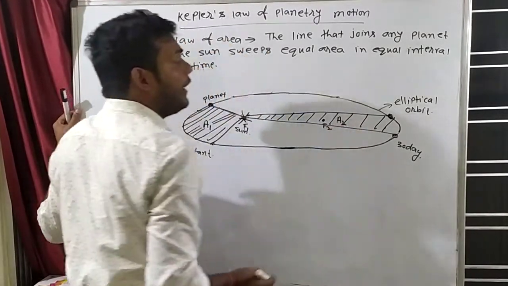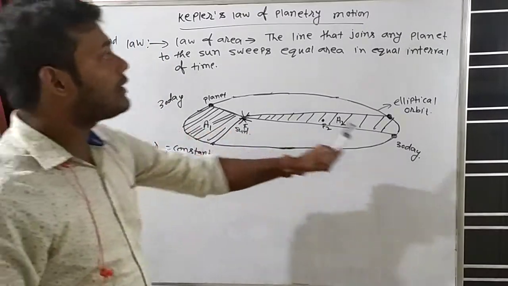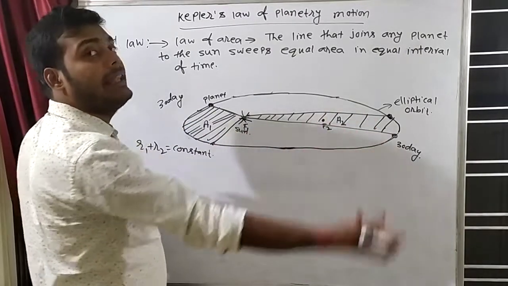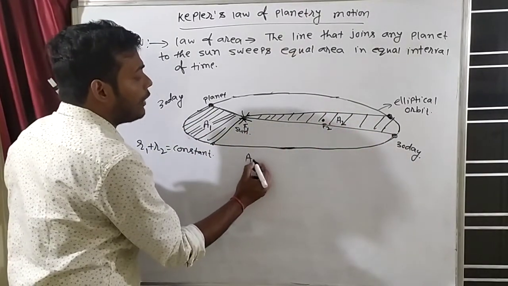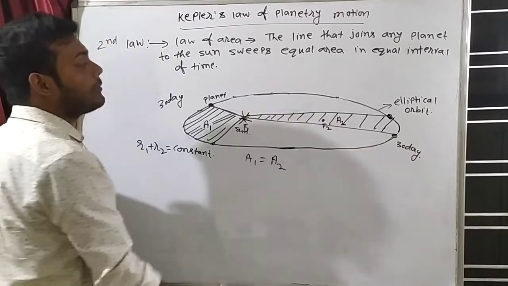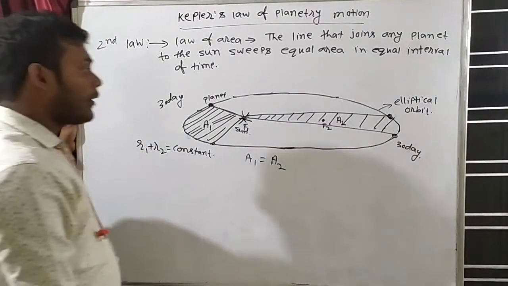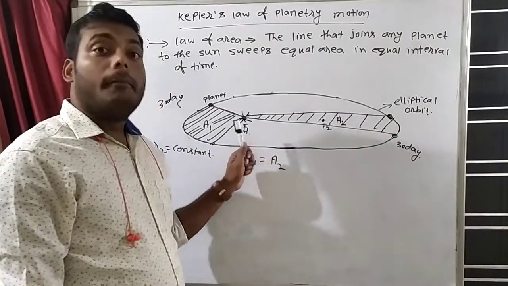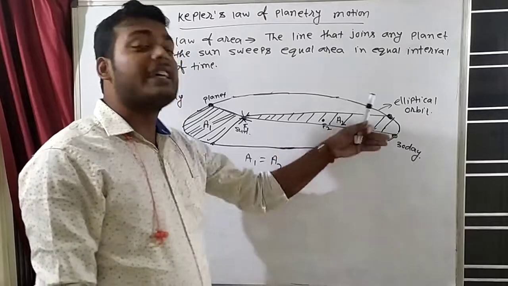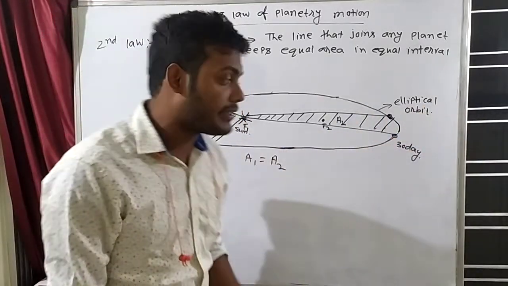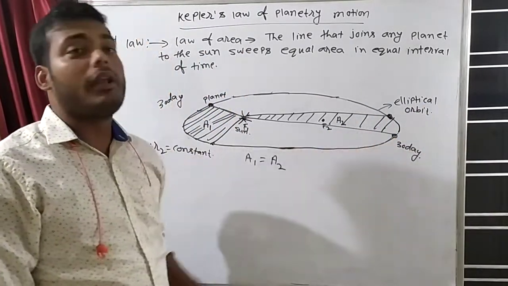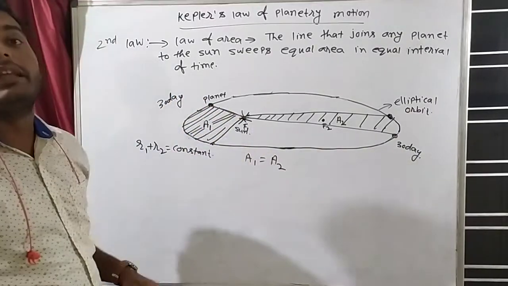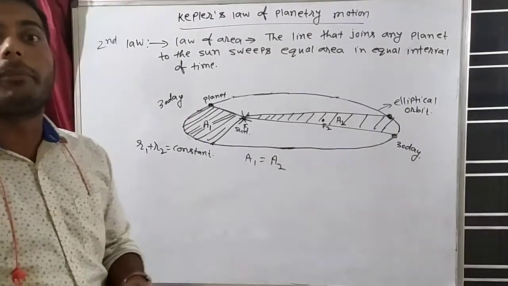And here what will happen? If I give equal time to both, then both will sweep equal area. That means in equal time this will sweep equal area, so A1 will be equal to A2. So when will this happen? When the planet is at its farthest, at some more distance from the sun, then it will move slowly. And when the planet is near the sun, then it will move fast. Then only it can cover equal area.